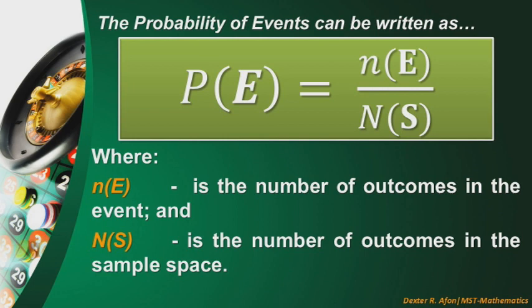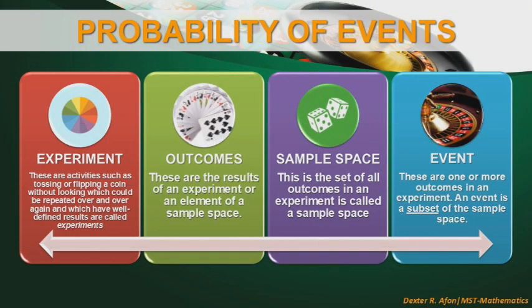The probability of an event E, denoted by P of E, can be computed as the number of outcomes in the event divided by the number of outcomes in the sample space. It is written as P of E is equal to N of E divided by N of S, where N of E is the number of outcomes in the event, while N of S is the number of outcomes in the sample space.